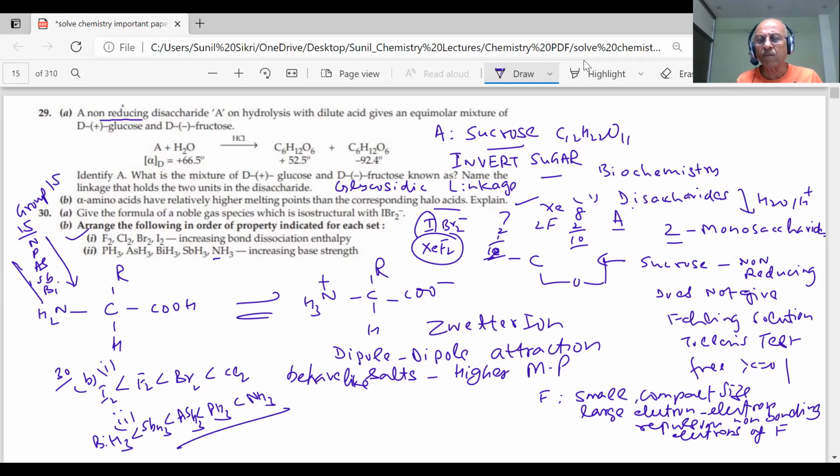The smaller the size of the atom, the more the electron density, and the more basic. The charge density is higher on nitrogen because of the smaller size. With increase in size, the charge density will decrease and the basicity will decrease. Is it clear? Any doubt? Tell me, students, do you have any doubt here?